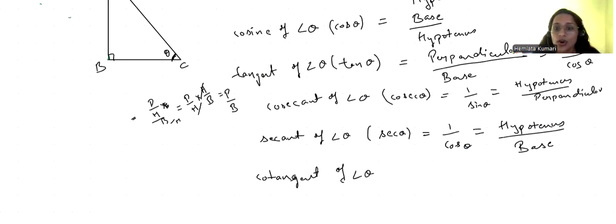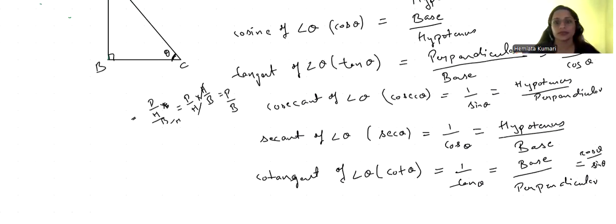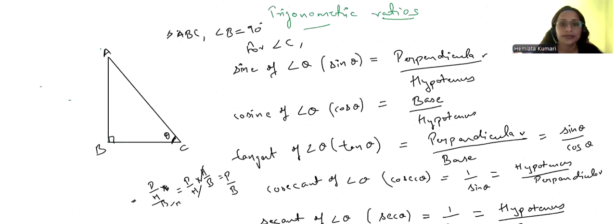That is cot theta. It is the reciprocal of tan theta, 1 upon tan theta, and it is base upon perpendicular. And it can be written as cos theta upon sine theta. All these six trigonometric ratios are clear to you all.